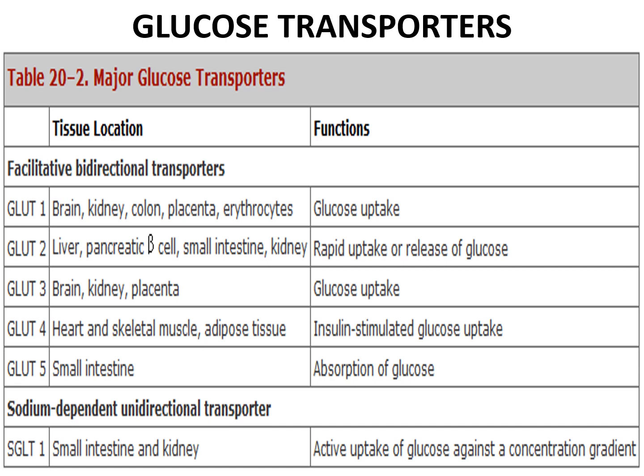So what are glucose transporters? The transport of glucose into cells is modulated by two families of proteins. One is facilitative glucose transporter, that is GLUT.